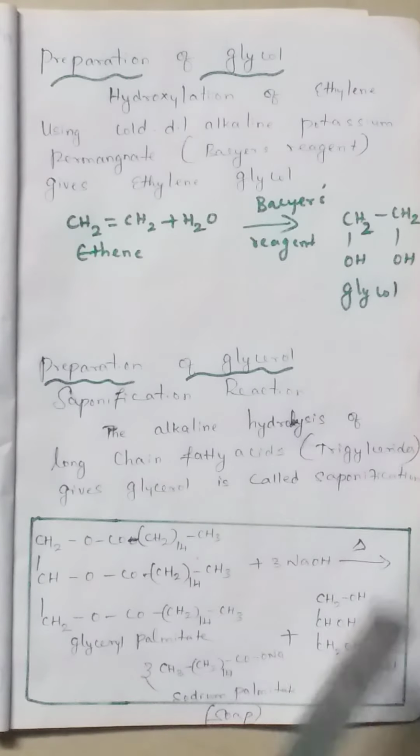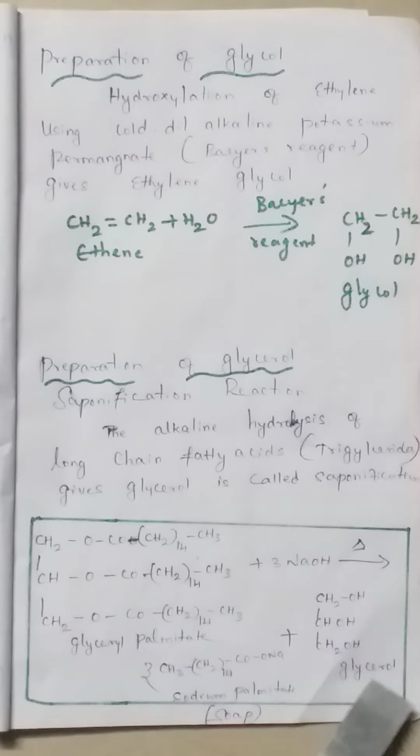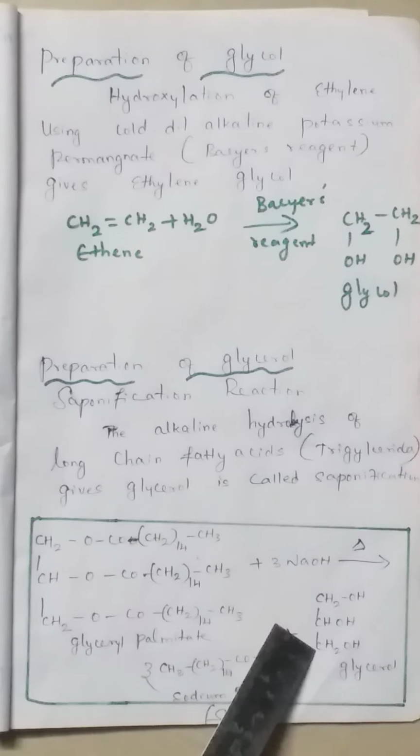The next preparation is the preparation of trihydric alcohol. Trihydric means the compounds which contain 3 OH groups. An example of trihydric alcohol is glycerol, that is propane 1,2,3 triol, because 3 carbons are there so the root word is prop, all are single bonds so propane, and 3 OH groups are there, first, second, third, so propane 1,2,3 triol.